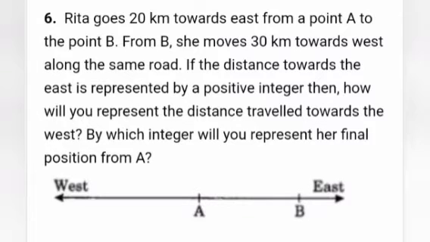Next, coming to question number 6. Rita goes 20 km towards the east from a point A to the point B. From B, she moves 30 km towards west along the same road. If the distance towards the east is represented by a positive integer, then how will you represent the distance travelled in the west? Also, we need to find by which integer will you represent her final position from A. So, it's a very similar question to that of question 5. Let us solve it now.